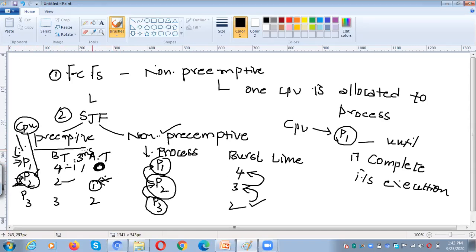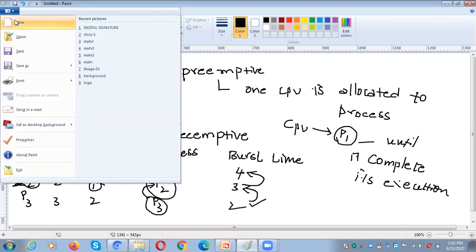Because P1 requires 3 milliseconds, whereas P2 requires only 2 milliseconds. That is why, even without completing P1, the CPU will be switched from P1 to P2. That is called preemption.